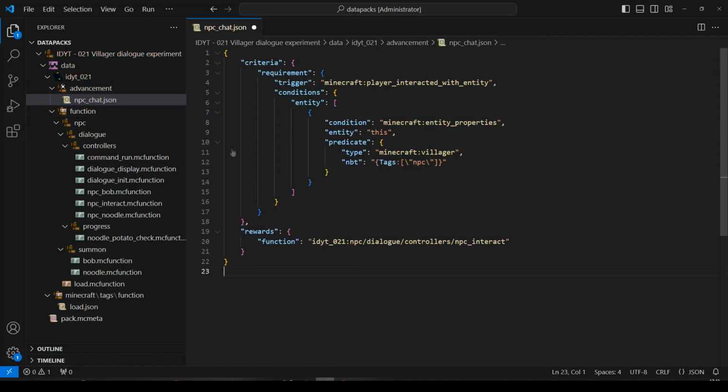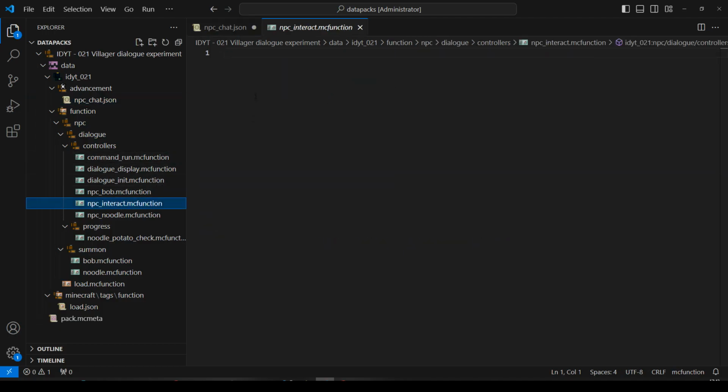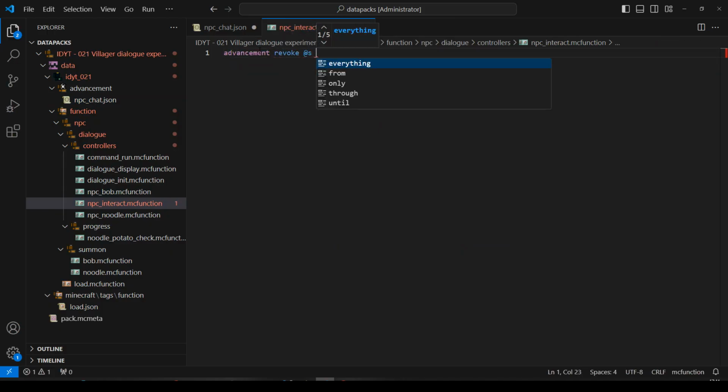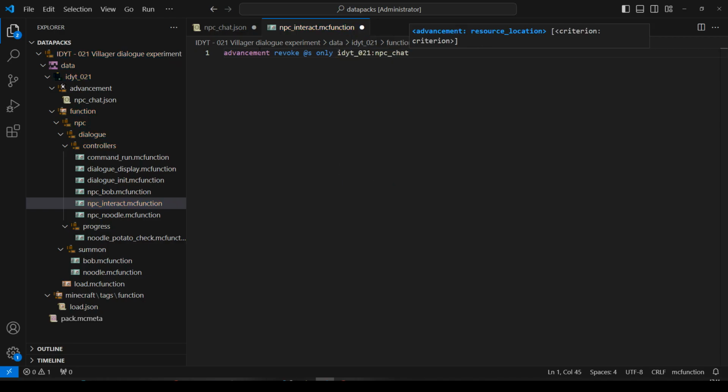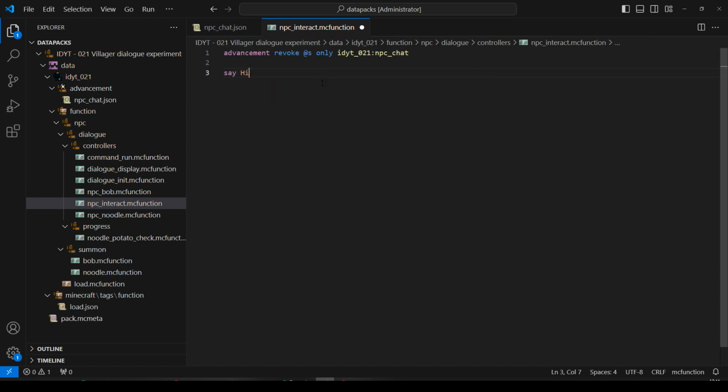Hey, we've got rid of that red. Okay, looks good. Interacted with an entity. That entity is a villager. It has the tag NPC, and then it will run NPC interact. Okay, let's go to NPC interact. And the first thing we're going to do is revoke that advancement so we can do it again. Okay, save that. And then for testing purposes, say hi.